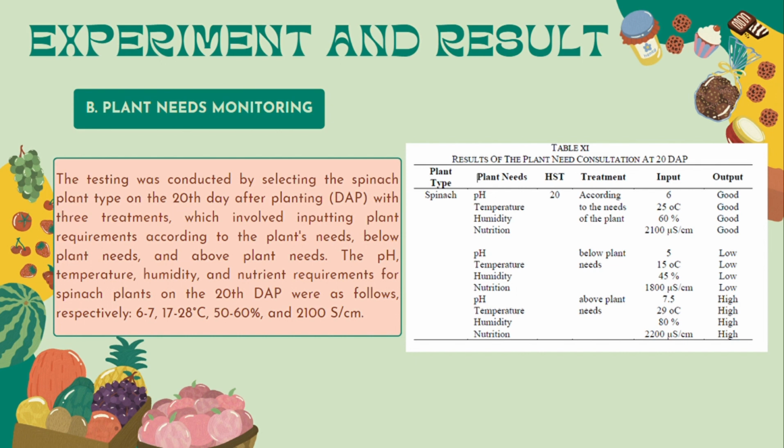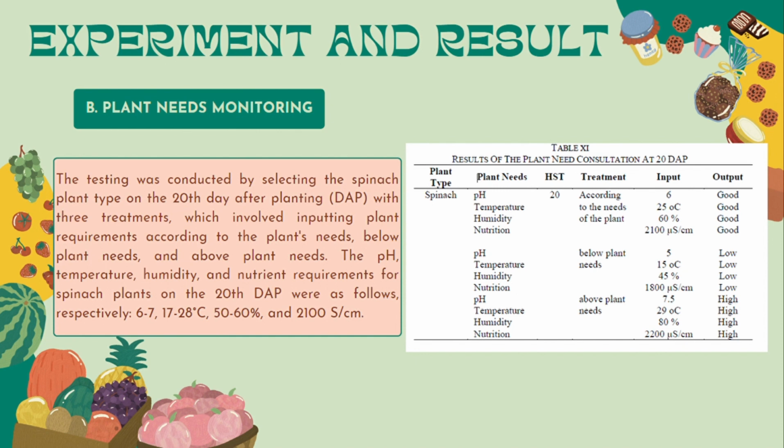The pH, temperature, humidity, and nutrient requirements for spinach plants on the 20th DAP were as follows respectively: 6 until 7, 17 until 28 centigrade, 50 to 60%, and 2100 S/cm.